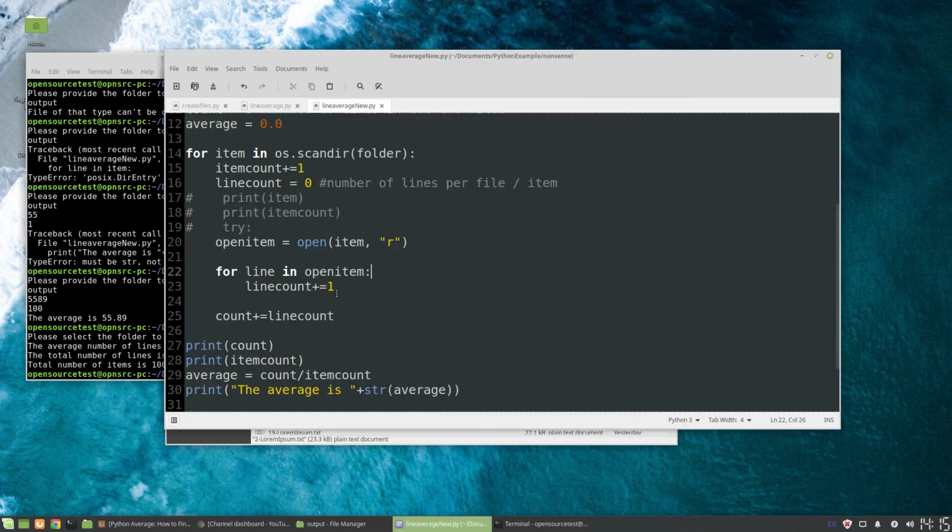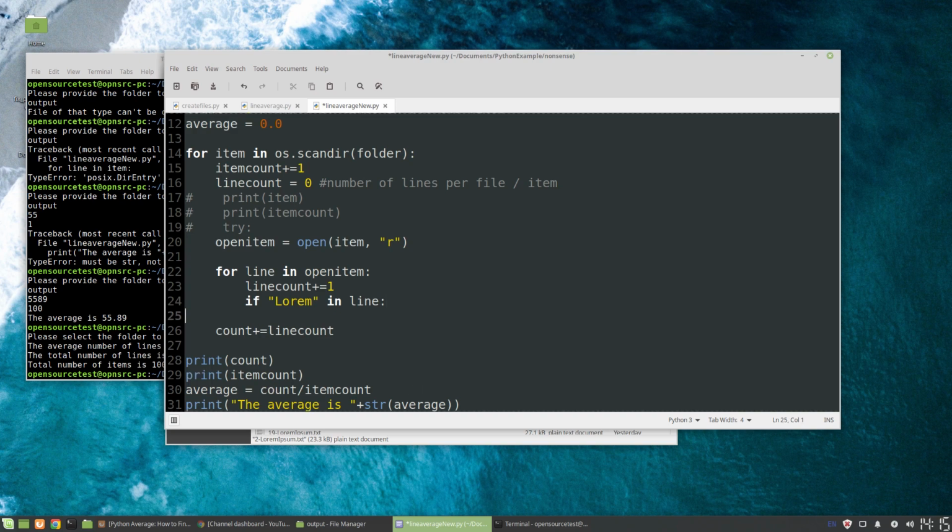You can even continue to go down and do things like search a string of text, maybe a lorem in line, and you could have something like a lorem count. Like I'm looking for how many lines a particular word or phrase appears in. You can count like that.